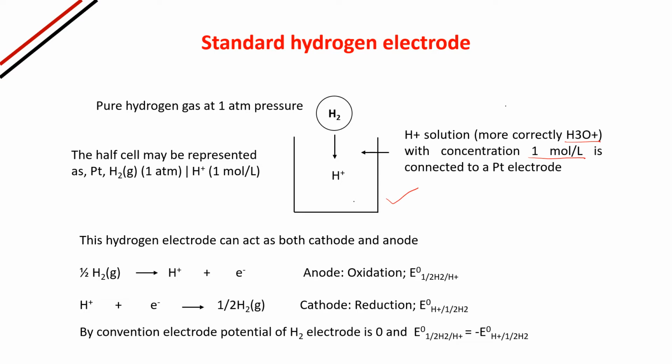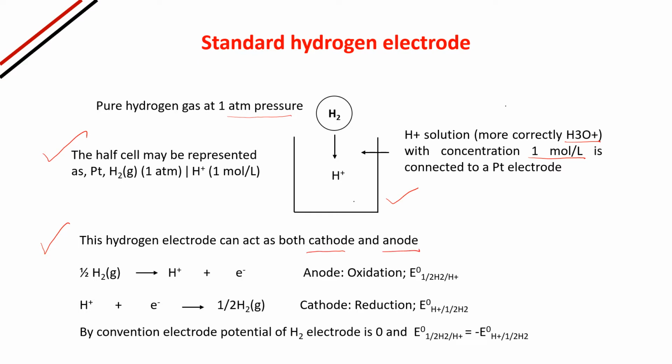And pure hydrogen gas at 1 atmosphere is dissolved in it. What is the half cell? It can be written as Pt, H2 gas at 1 atmosphere, slash H plus 1 mole per liter. This hydrogen electrode can act both as cathode and anode.